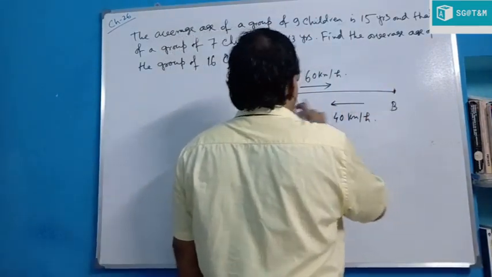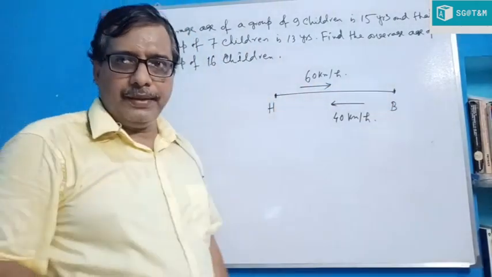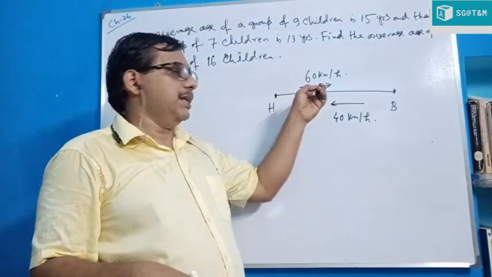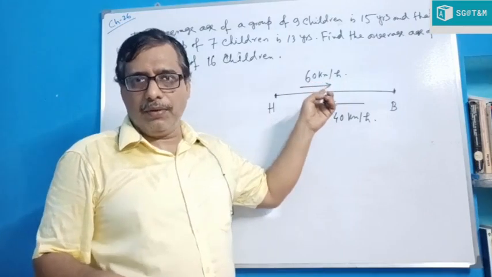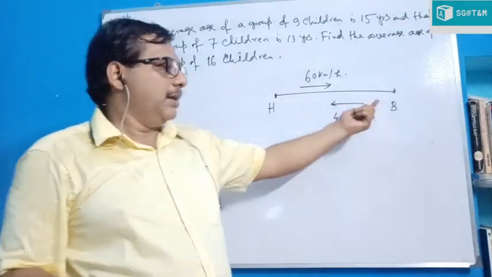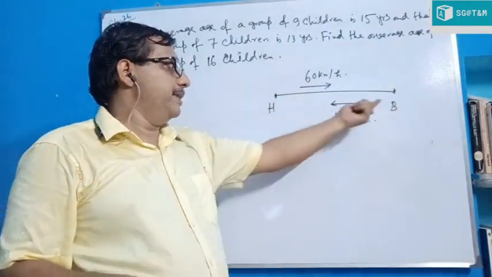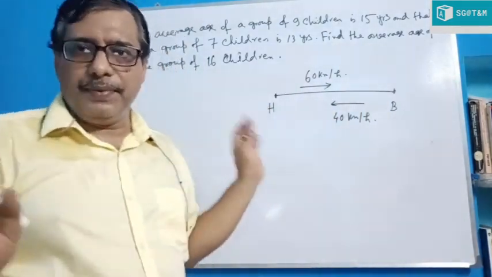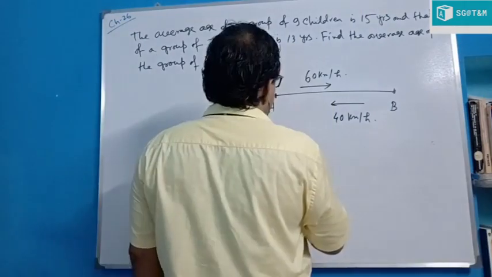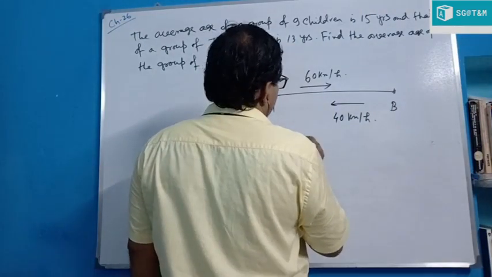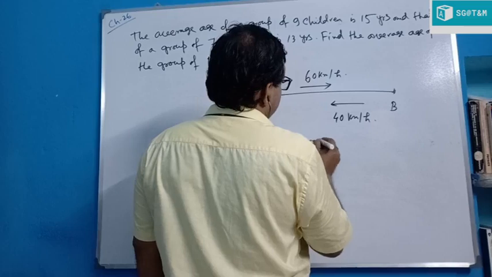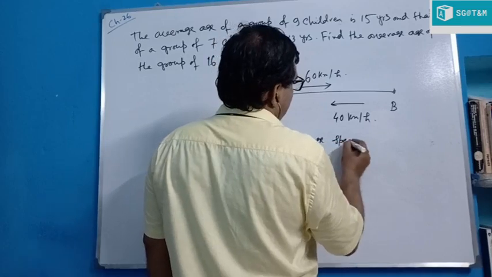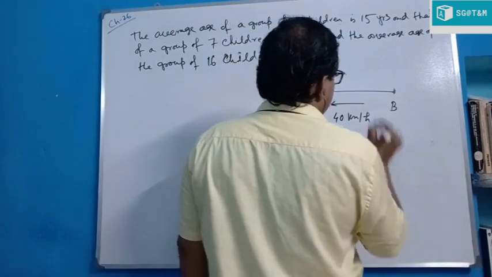So a train starts from Howrah towards Wendell at a speed of 60 km per hour, and when the train comes back from Wendell to Howrah, the speed is 40 km per hour. Find the average speed. What will be the average speed?